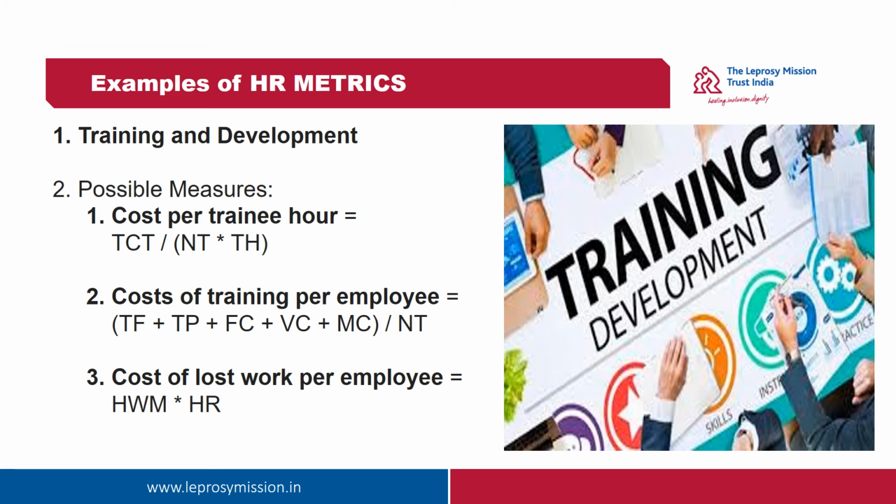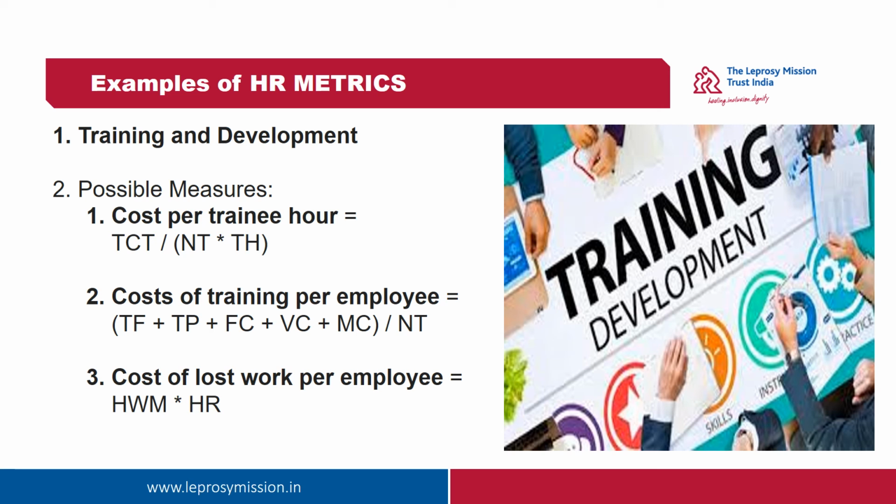Similarly, we can measure the cost of training per employee. To measure cost of training per employee, we have to take the total cost of the training divided by the number of trainees attended.